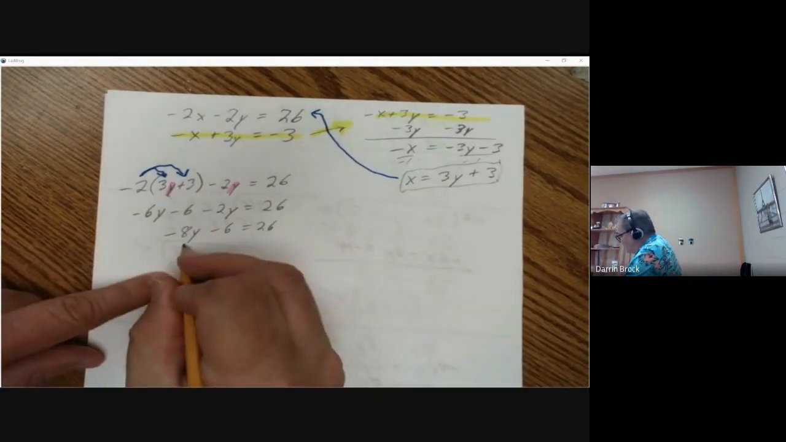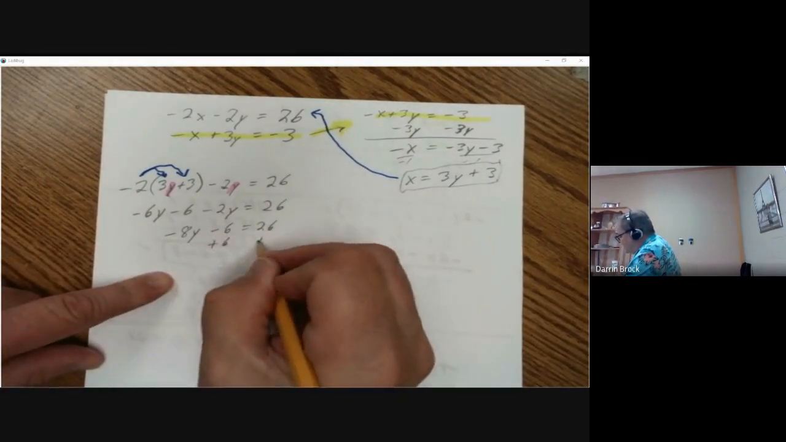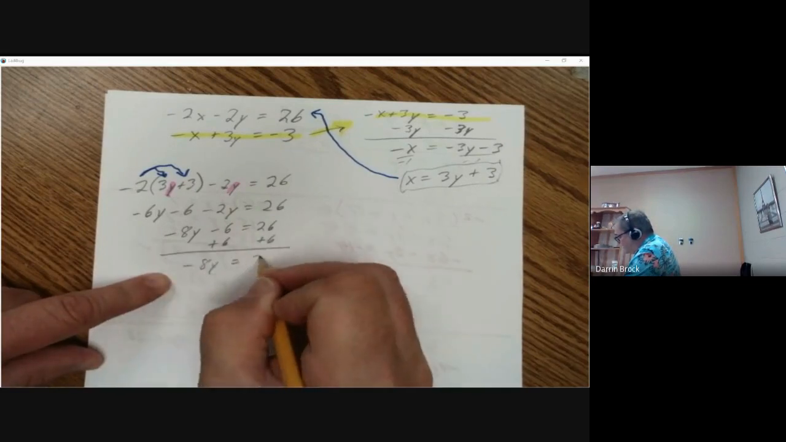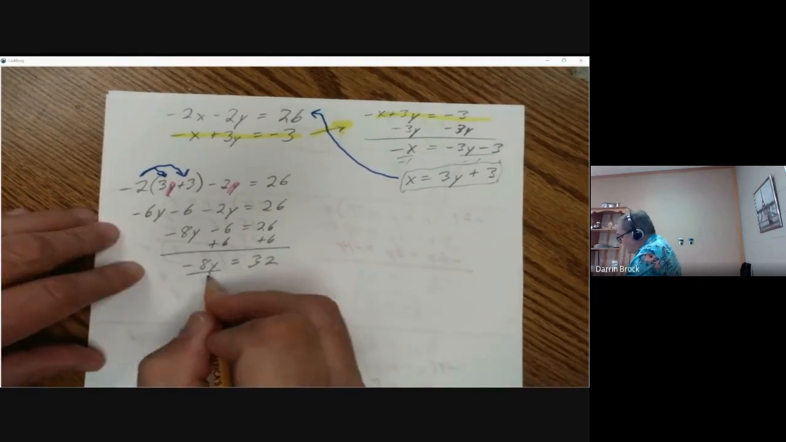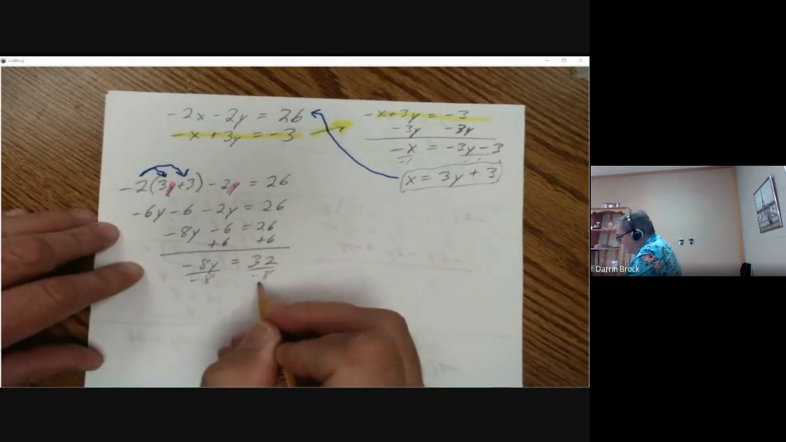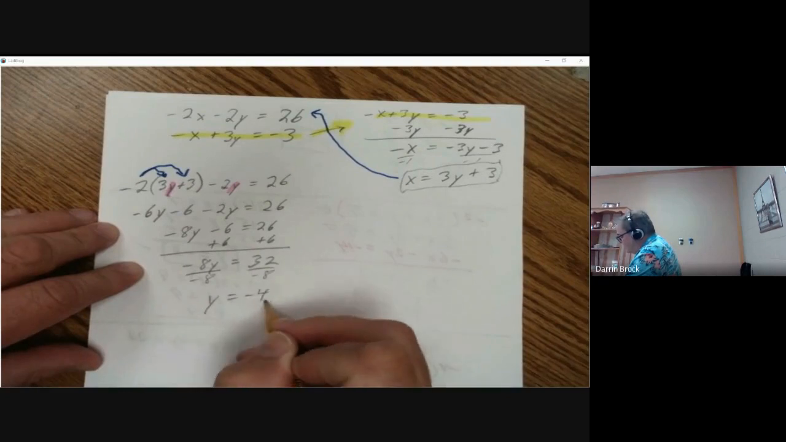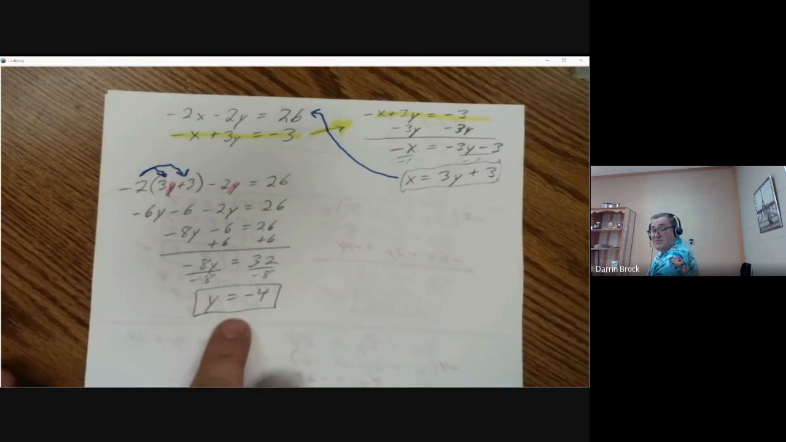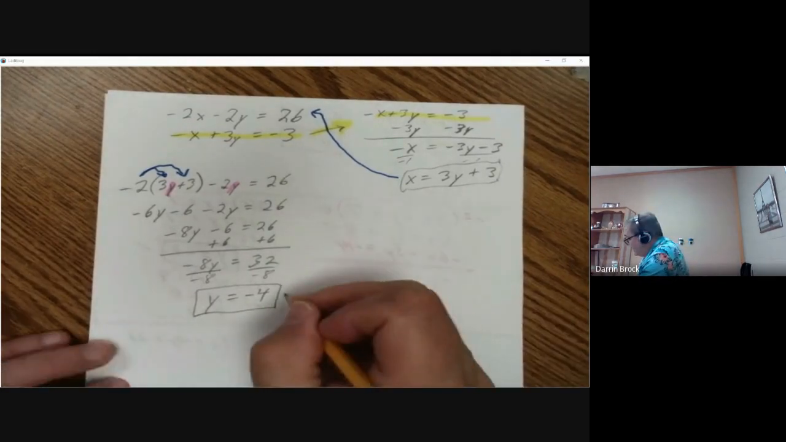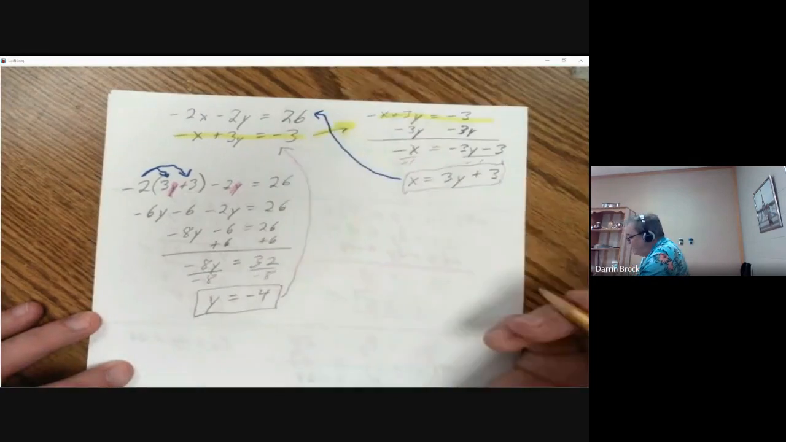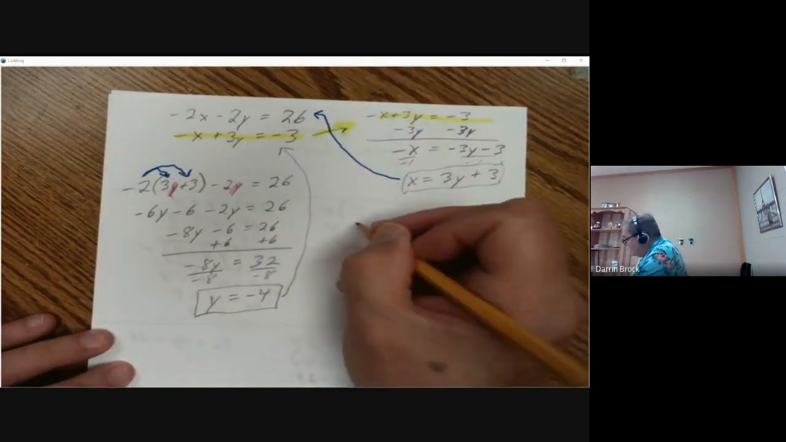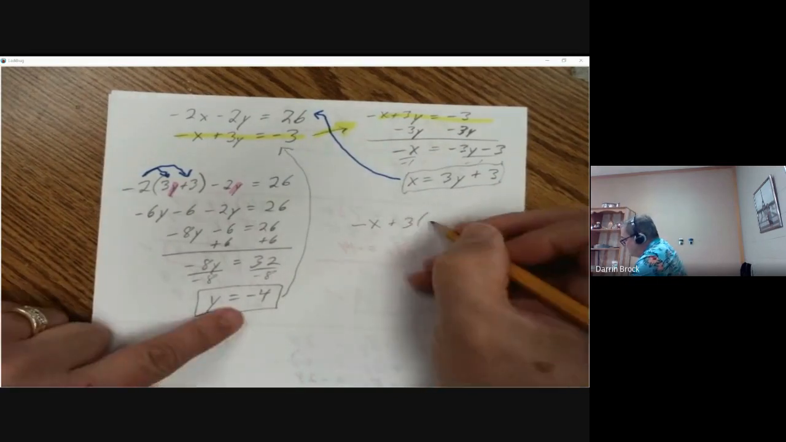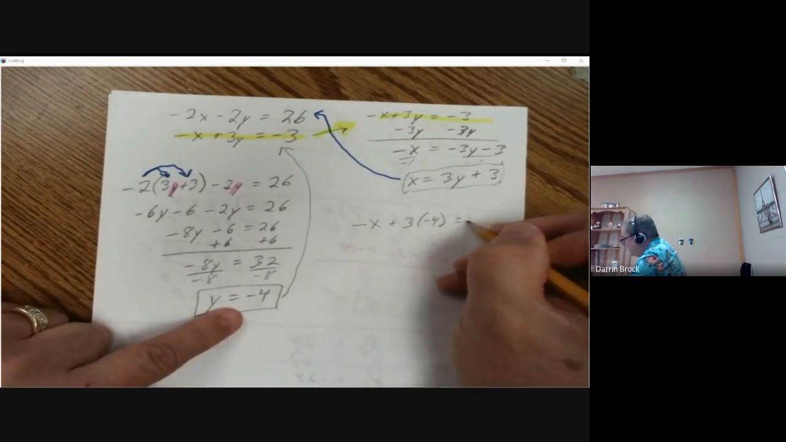Okay, we're trying to solve for y, so let's move the 6 to the other side. It does not have a y attached to it. So negative 8y equals 32. Divided by negative 8. So y equals negative 4. Now that we know that y equals negative 4, we can take that back up and substitute it into the other equation. Negative x plus 3 times negative 4 equals negative 3.